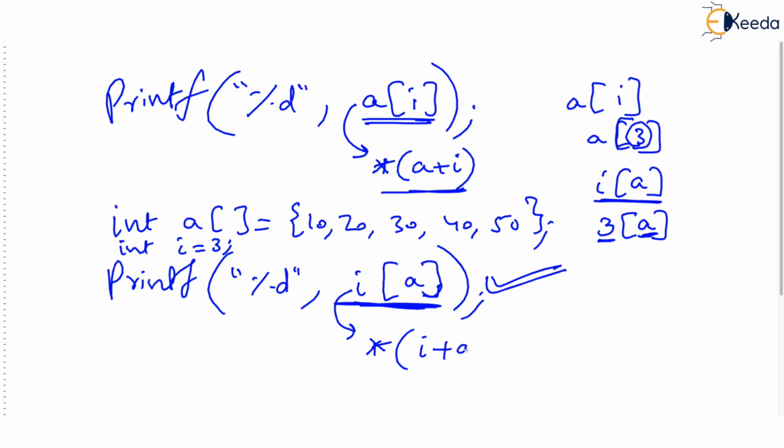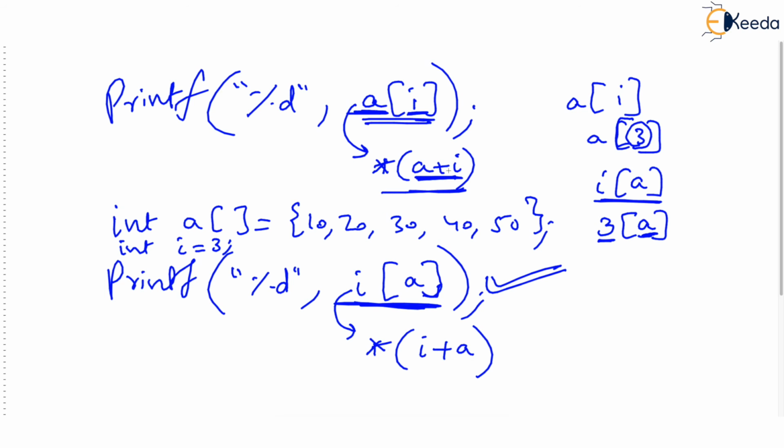So please try to understand what C does. Whatever is given before the square bracket, here we go, and inside the square bracket, here we go, is simply added. So A is added to I. Remember, A is the base address of the array, and it is added to I. If you are adding I to the base address, then the address will get computed for the ith element.